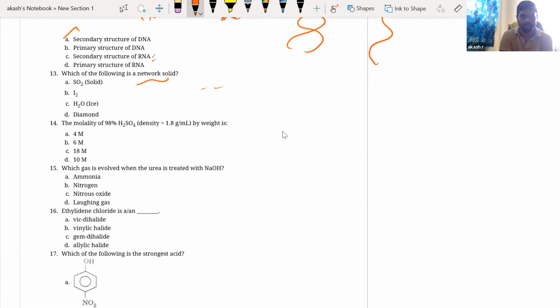Next, which of the following is a network solid? Network solid means you have a network like this, so a big network of this. Definitely diamond is the one that is going to be a network solid.